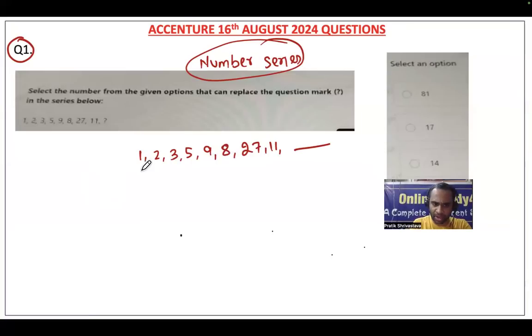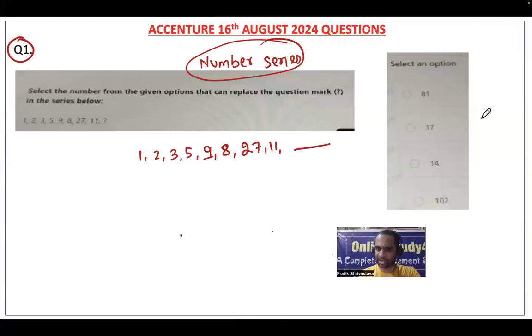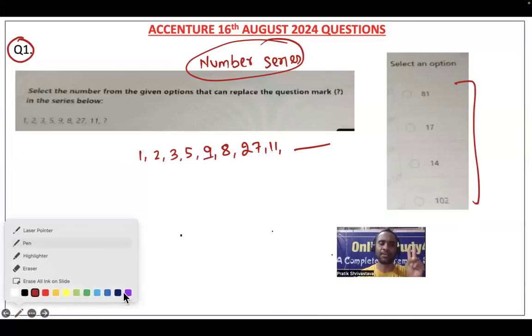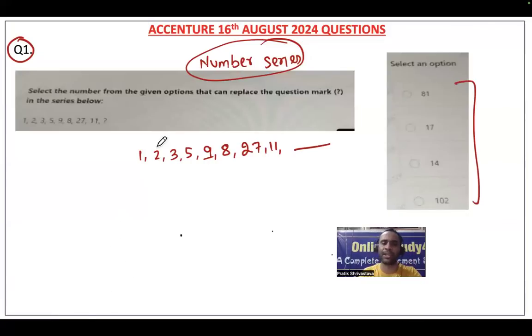I could see here 1, 2, 3, 5, the numbers are increasing, 9, and then suddenly it decreased, 8, then again suddenly it increased, 27, then again suddenly it decreased. And again it is going to increase. That means there are definitely two series going in parallel. One series: 2 plus 3 is 5, 5 plus 3 is 8, and 8 plus 3 is 11.